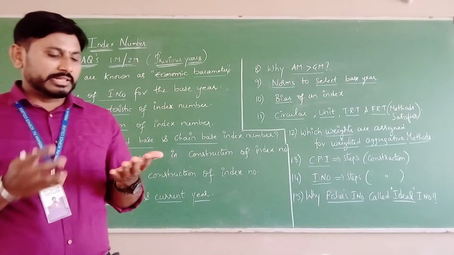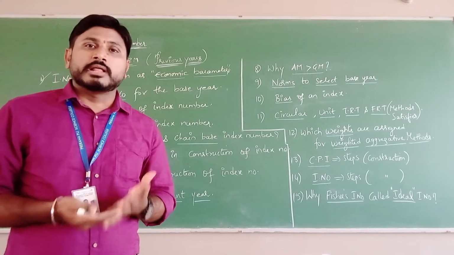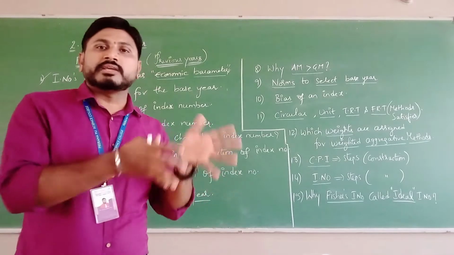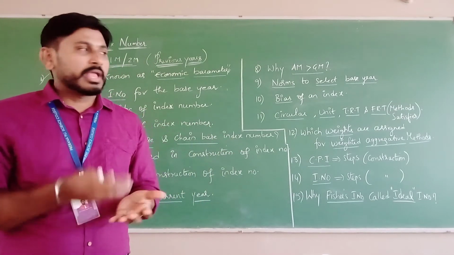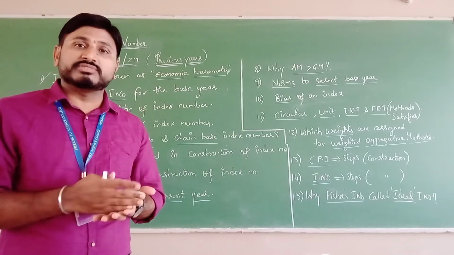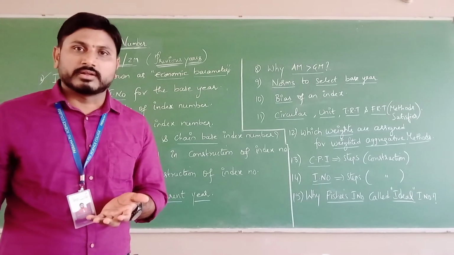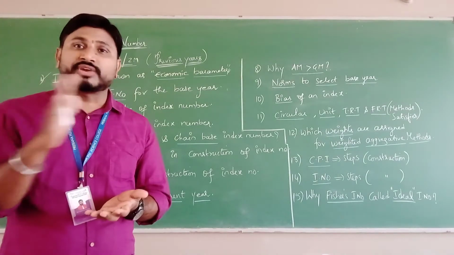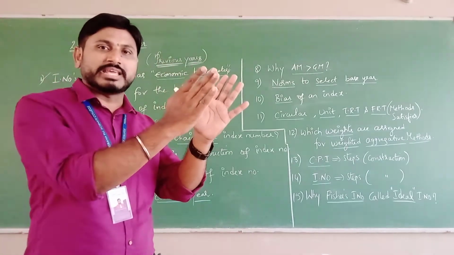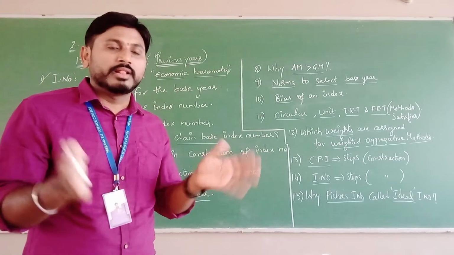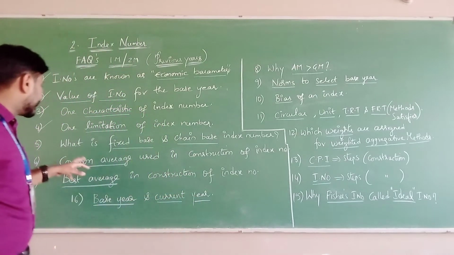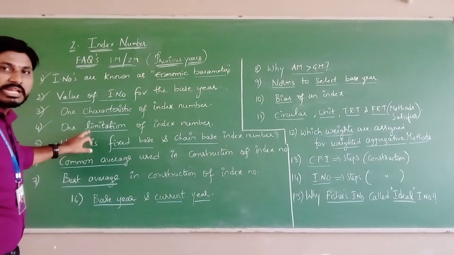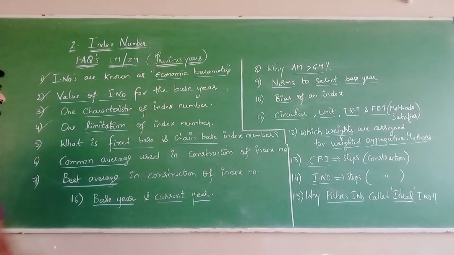At the same time, there is one more limitation. Many formulae have been introduced to construct index numbers, but every formula would give different results. Even though you are calculating the same data with many formulae, every formula will give different results. So that is the fourth limitation. Write any one limitation of index numbers.